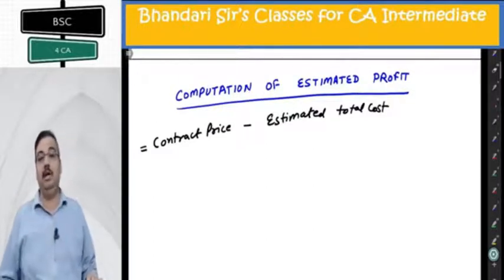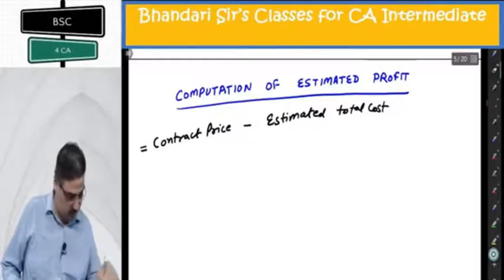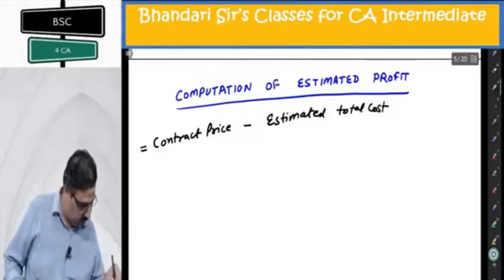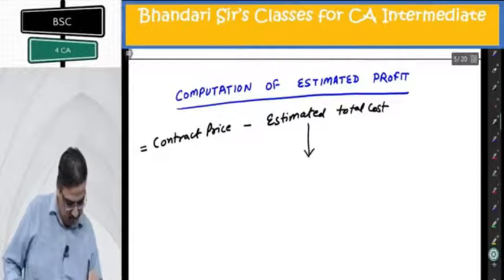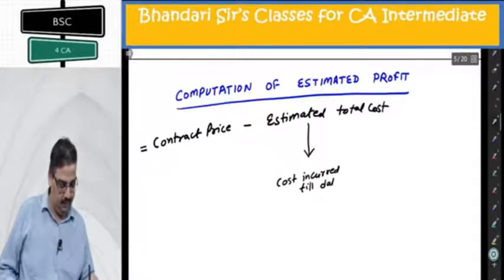Now estimated total cost can be written as cost incurred till date plus estimated further cost.